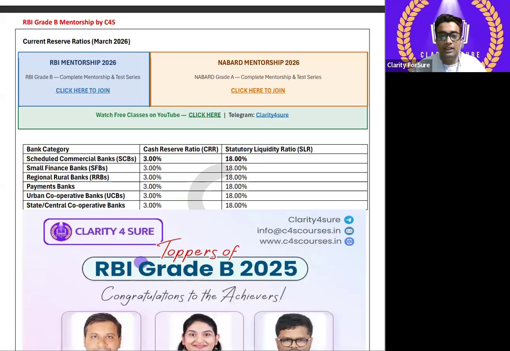So now, just the data will make you understand more. Yeah. So bank category, cash reserve ratio, and statutory liquidity ratio. For scheduled commercial banks, it is 3% CRR and 18%. And for small finance banks, regional rural banks, Paytm, urban cooperative banks, state and central cooperative banks, for everything right now, in the January circular, what it is telling, SLR is 18%, and the cash reserve ratio, the percentage of NDTL they have to maintain, right? Both for SLR and CRR is 3% and 18%. I hope it is clear to everyone.